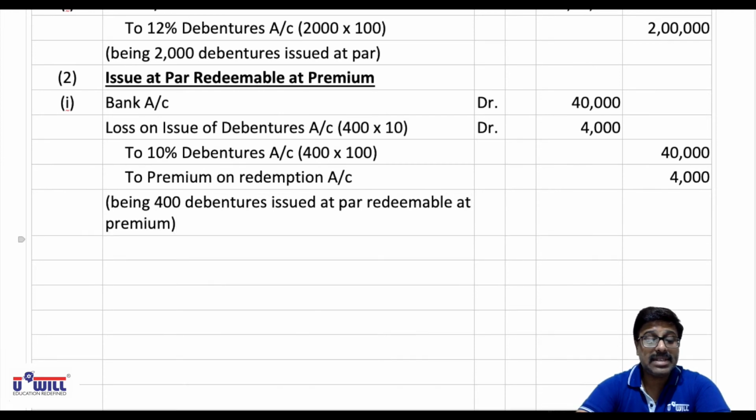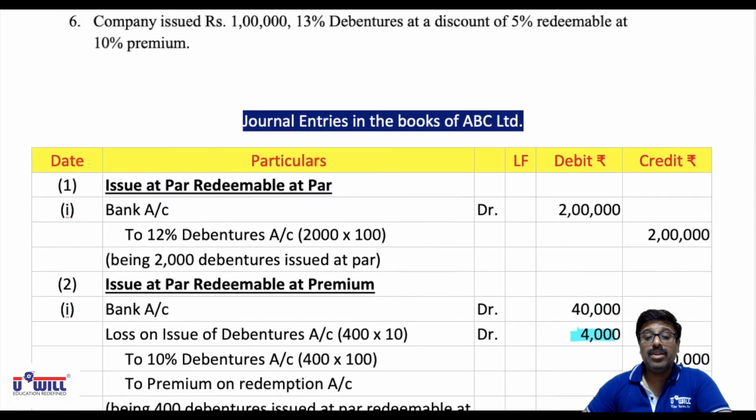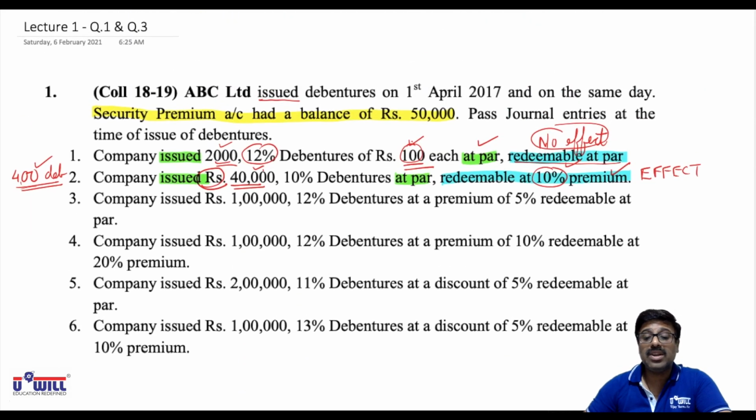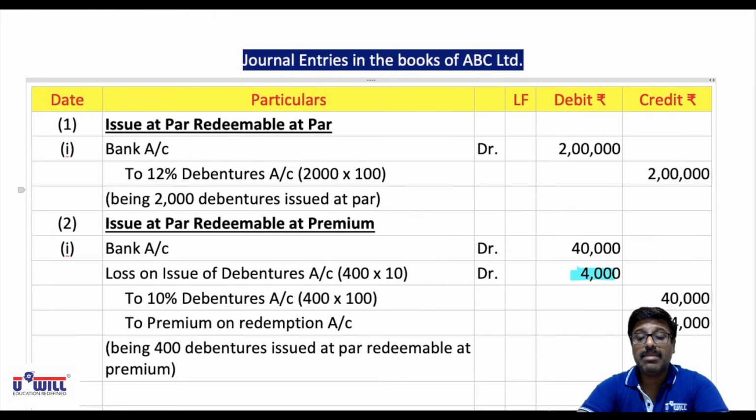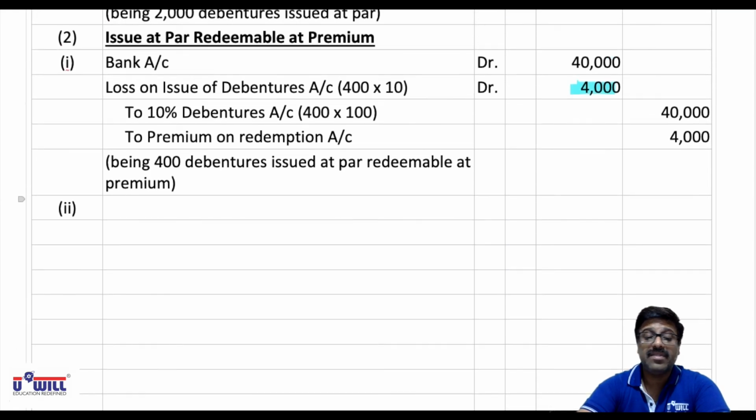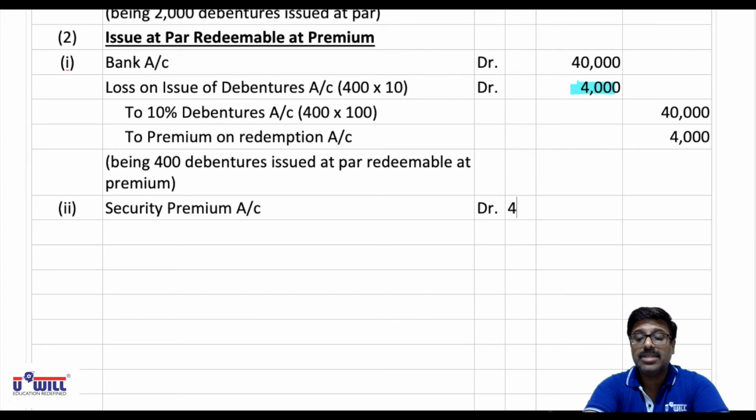I hope everyone is clear with it. Now, how much is the amount of loss we have to write off? 4,000 rupees, and we have 50,000 rupees in security premium. So entire loss can be written off from security premium itself. So what one more entry we will pass? Security premium account debit with 4,000 to loss on issue of debentures account 4,000.